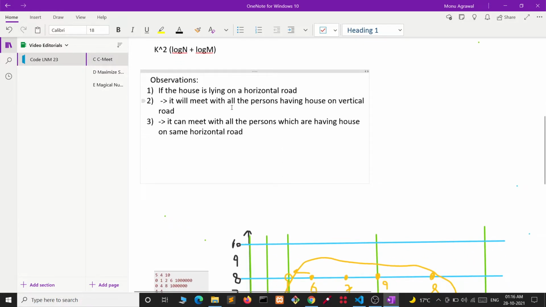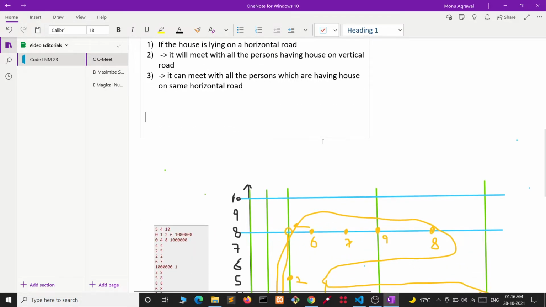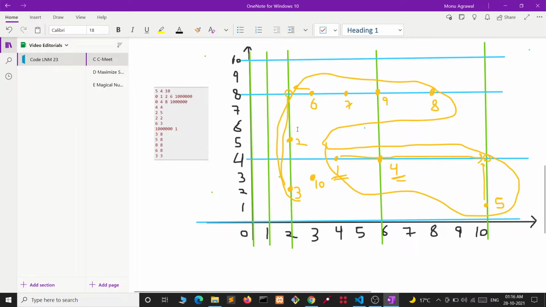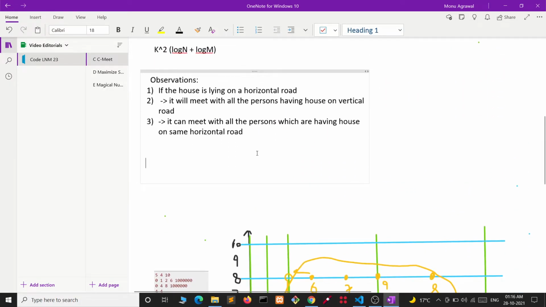And if the house is lying on both a vertical and a horizontal road, then it can meet with all the persons which are having their house on any of the horizontal or vertical roads. Now, if the house is not lying on any road, then it cannot meet with any of the other houses.